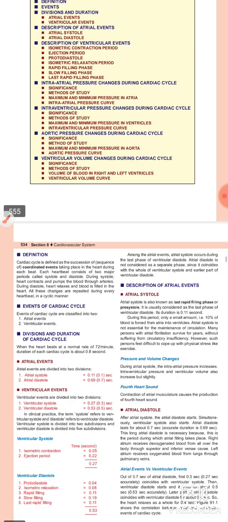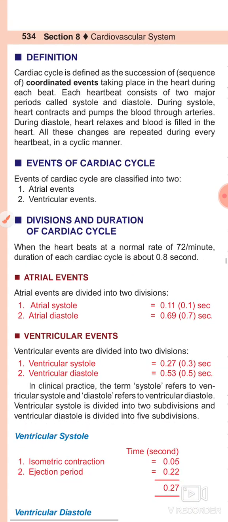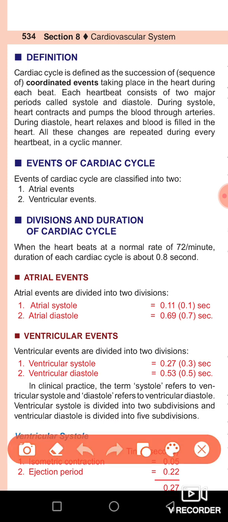Bismillahirrahmanirrahim. First of all, we are going to define what your cardiac cycle is. The cardiac cycle is a sequence of coordinated events that take place in the heart during each beat. All the events are coordinated with each other and combine to make one heartbeat. So one cardiac cycle is equal to one heartbeat. The important thing to learn is that the duration of this cardiac cycle is about 0.8 seconds.